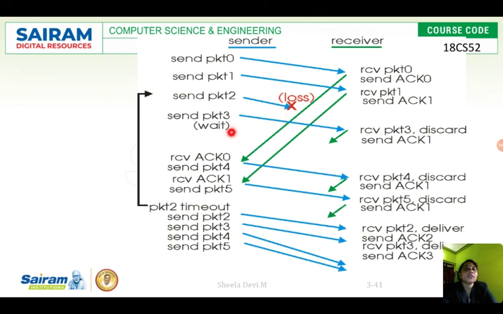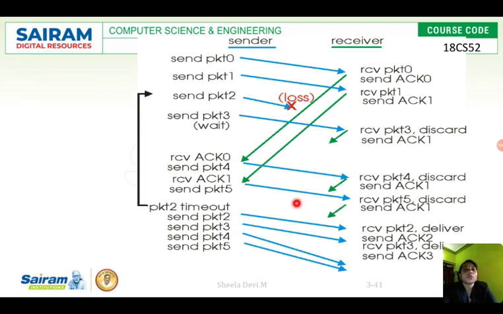The sender is sending packet 3 as well as packet 4, but since the receiver is expecting packet 3, it will not accept packet 3, packet 4, packet 5 and so on. It simply discards and rejects the subsequent packets.